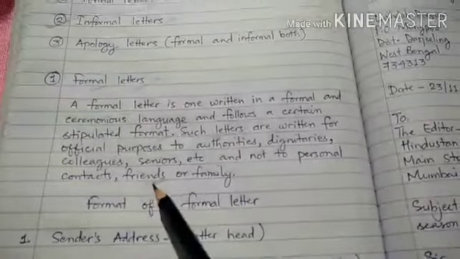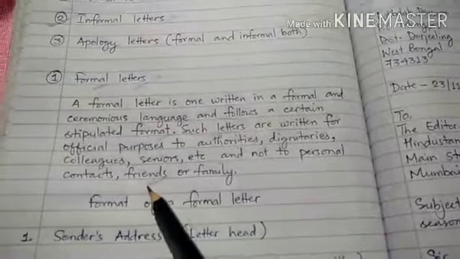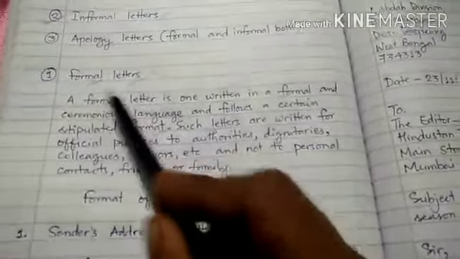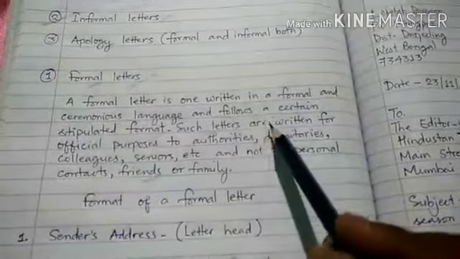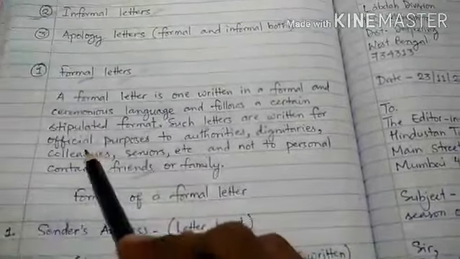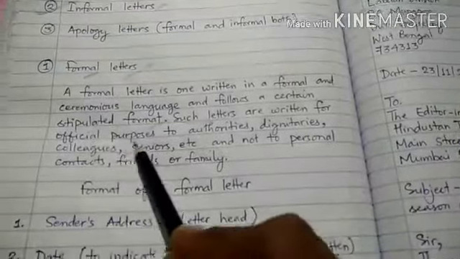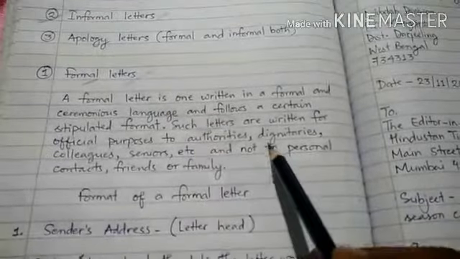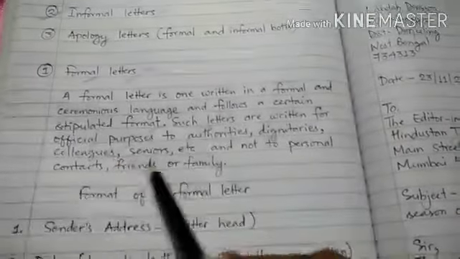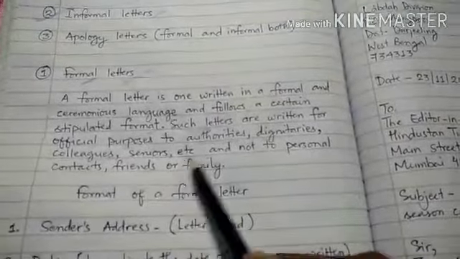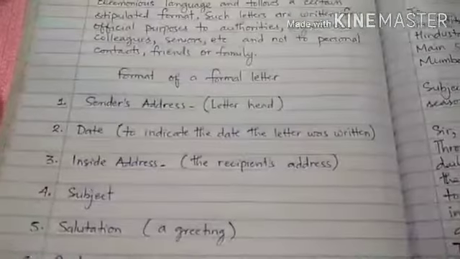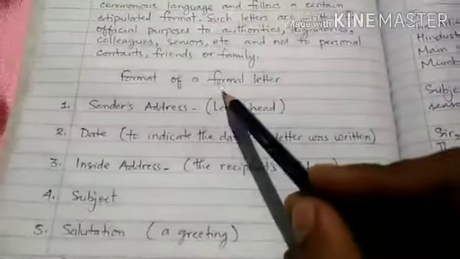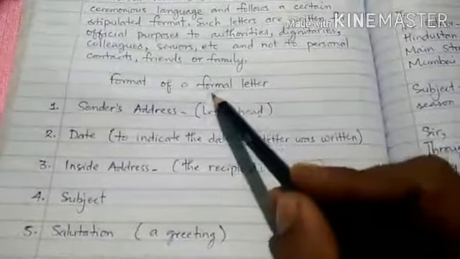But today we are discussing formal letters, which are written for official and business purposes to the authorities, dignitaries, colleagues, seniors, etc. Now see what the format of a formal letter is.